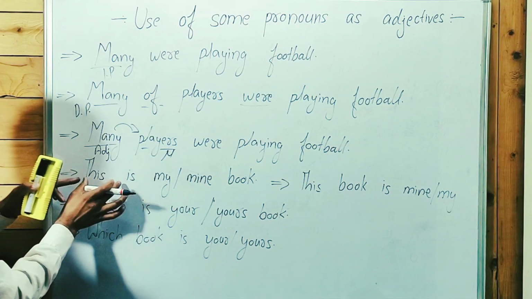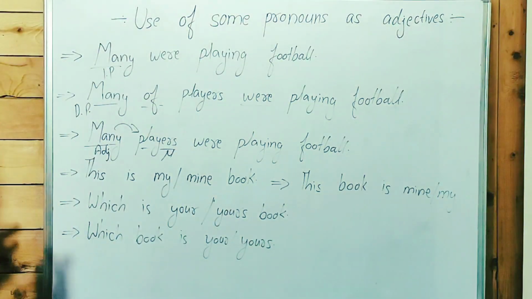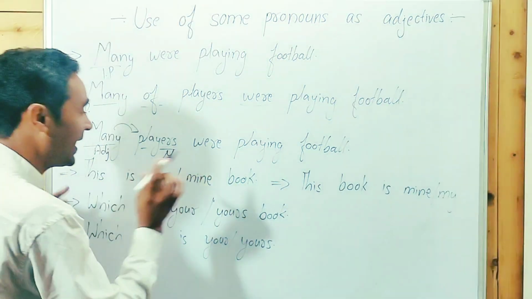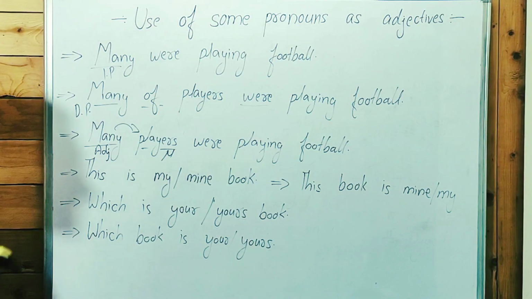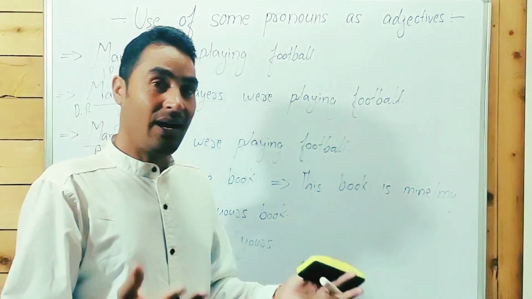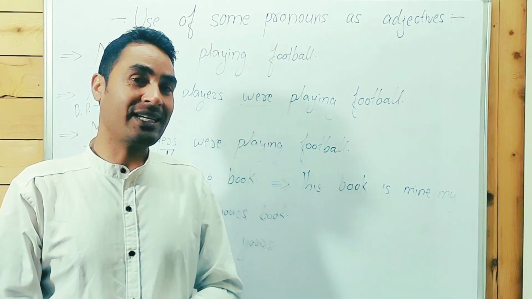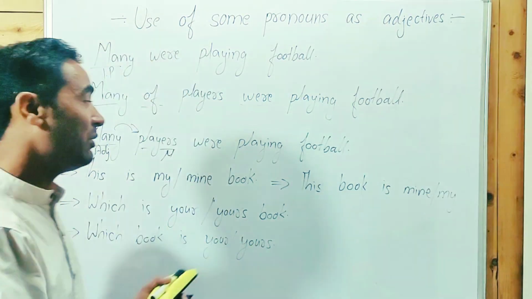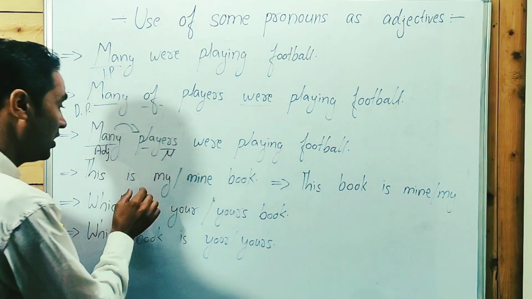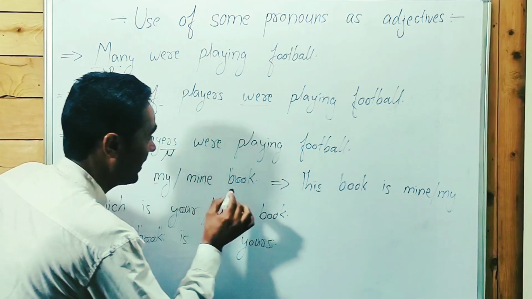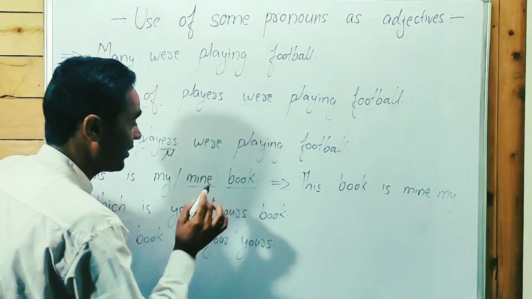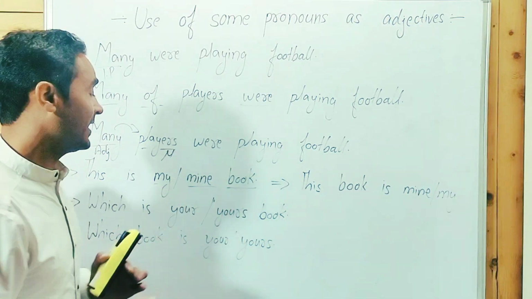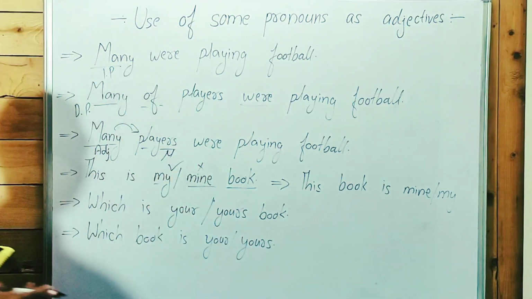Guys, point to be noted in these sentences: this is my book and this is mine book. Which one is correct? I hope you know about pronouns now: the subjective case, the adjective case, and the possessive case of pronoun. I will teach you each and everything about adjectives. Here my is an adjective and book is a noun, not mine, which is a pronoun. Guys, we don't say this is mine book. It's an incorrect sentence. We have to say this is my book.